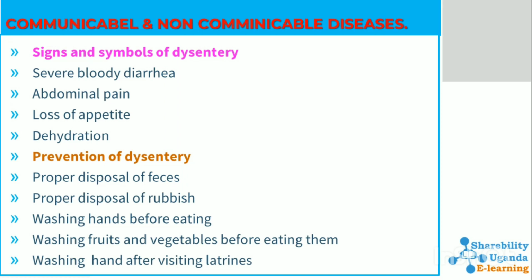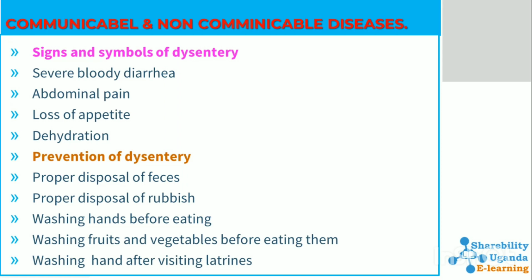Signs and symptoms of dysentery include severe bloody diarrhea, abdominal pain, loss of appetite, dehydration, losing water from the body, and loss of appetite, not wanting to eat, not having morale for eating anything. Then you get abdominal pain. You feel heat in your abdomen, and then some severe pain. And when you go to the latrine, you pass out bloody feces. That is what we call dysentery, or signs of dysentery.